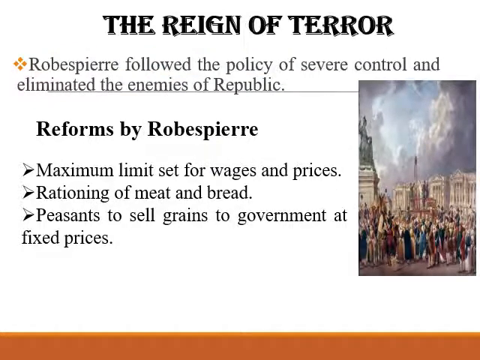The Reign of Terror. Okay, students, after France became a republic and abolished the monarchy, the Jacobin club leader Maximilien Robespierre became like a dictator of France. Listen, students, the period from 1793 to 1794 is referred to as the Reign of Terror in France. Robespierre followed a policy of severe control and punishment. Many people were arrested and tried by a revolutionary court. That means they included all those people who were considered enemies of the republic by Robespierre. If the courts found them guilty, then they were guillotined.